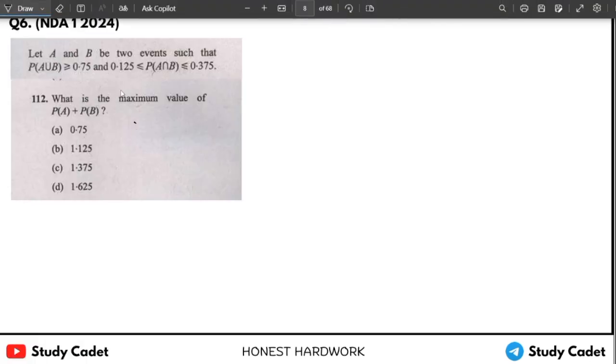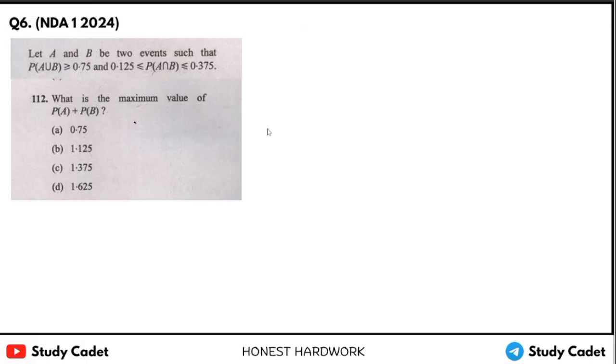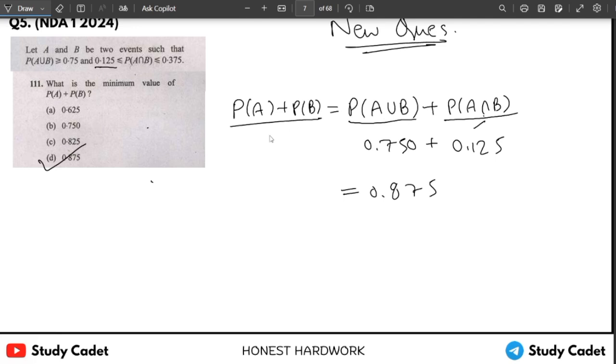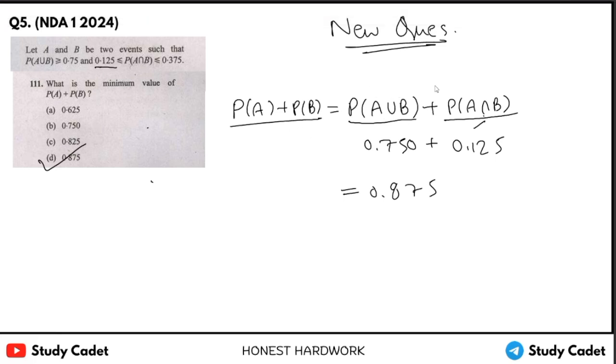Very simple question. Now it is asking PA plus PB, its maximum value. Okay, see, its maximum value means we have to take maximum value of PA union B and PA intersection B, right? What is the maximum value of PA intersection B? We know that this is 0.375.